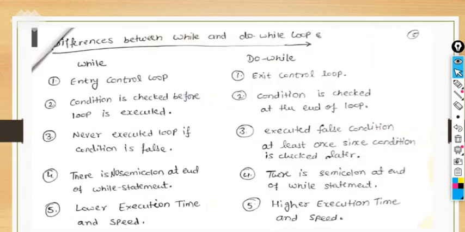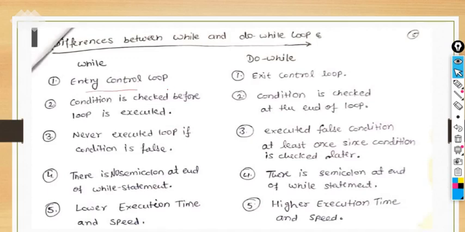So next, we have the differences between the while and do while loop. It is an important one to mark here. It may be possible that in the exam a question is asked directly, like what is the difference between while and do while. I think all of you are easily understanding these things, so you just have to write down what the differences are between the while and do while loop.